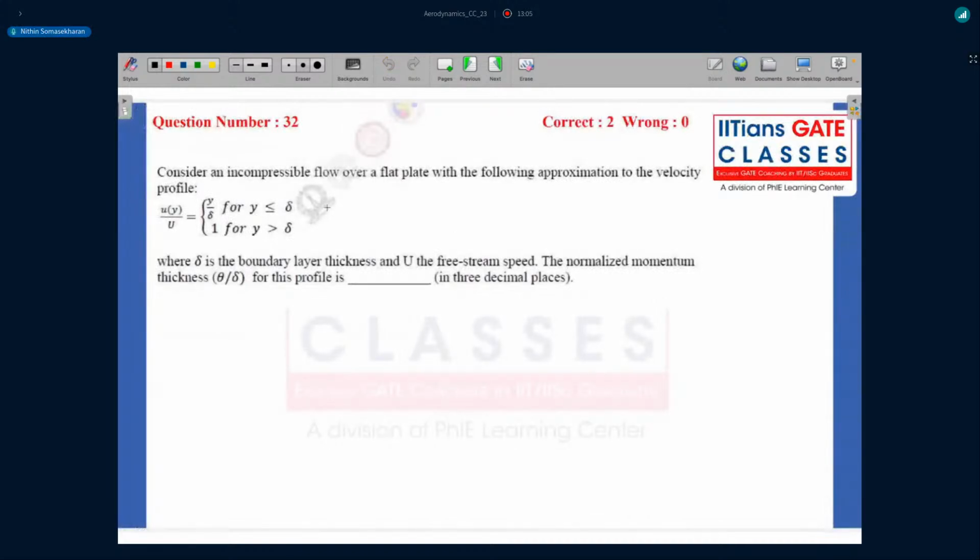So moving ahead, consider an incompressible flow over a flat plate with the following approximation to the velocity profile. So there is a flat plate, all right, and there's a flow over the flat plate, and there is a boundary layer formation. So they're saying that within the boundary layer, y less than or equal to delta, which is this region,